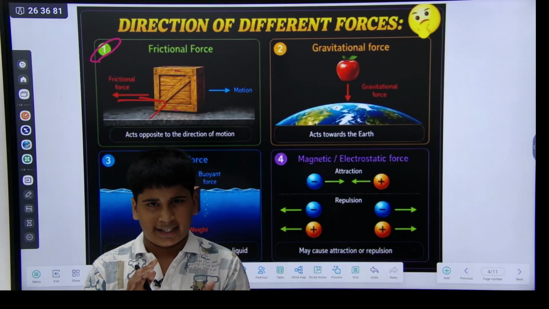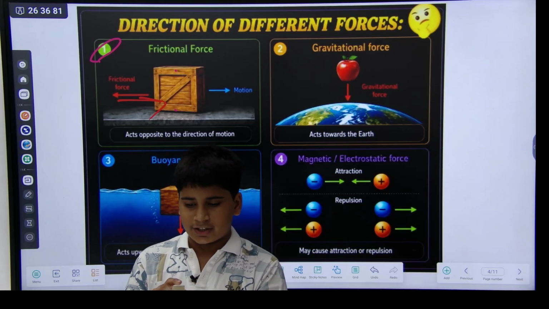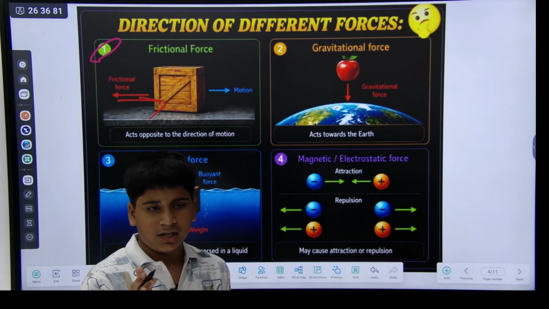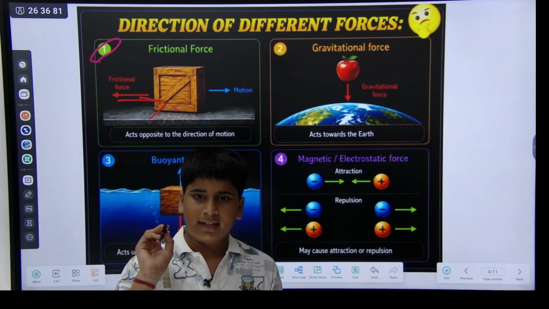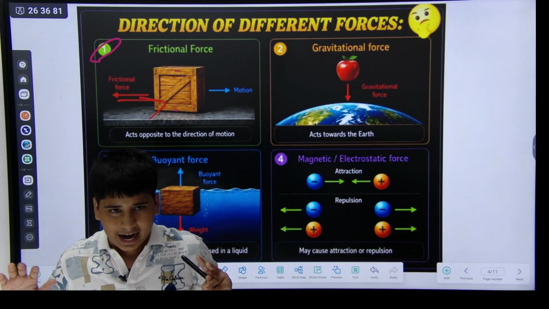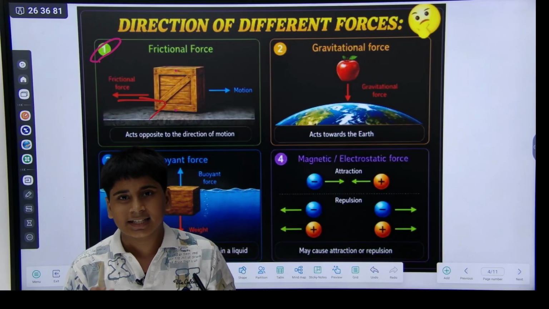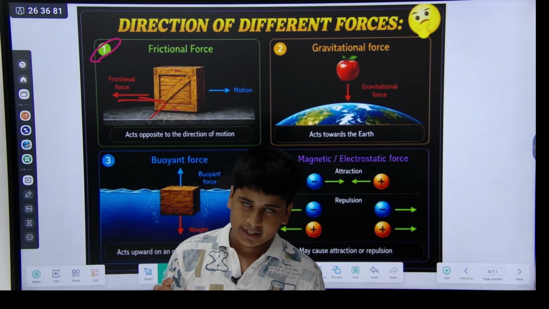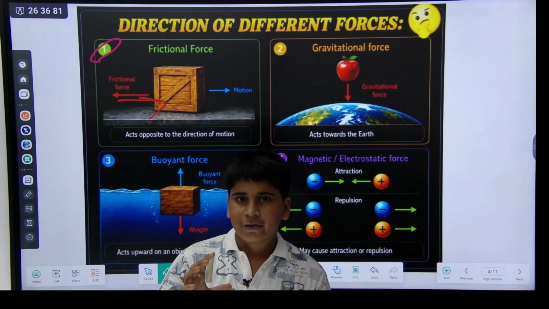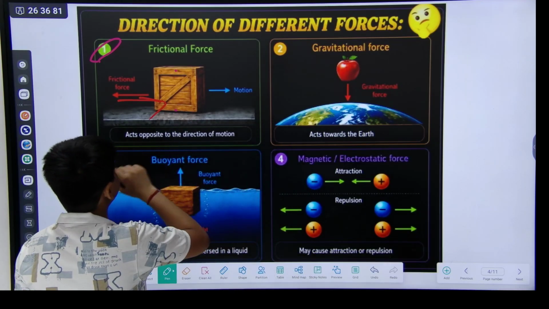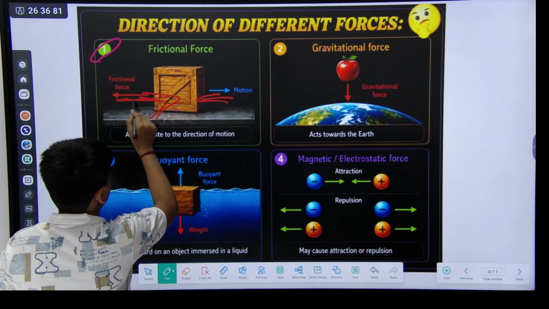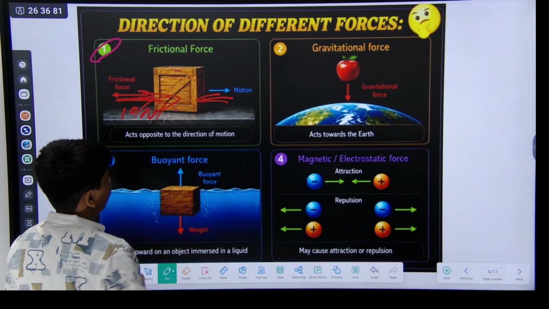When you push a small thing, like this pen, its mass is very low, so it moves very easily. But here is a very big block, and I can't push it because its frictional force is very large. When its mass is very large, the frictional force is also very large. Like in this, when you give motion, you give 10 Newton.